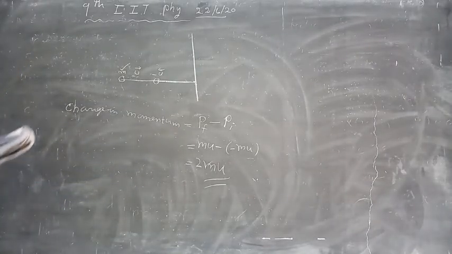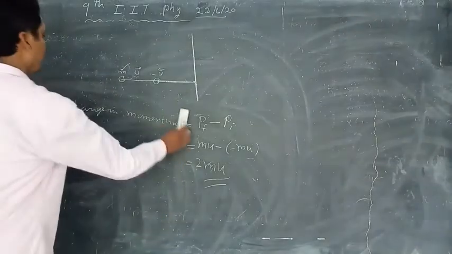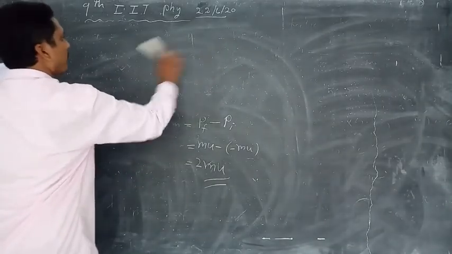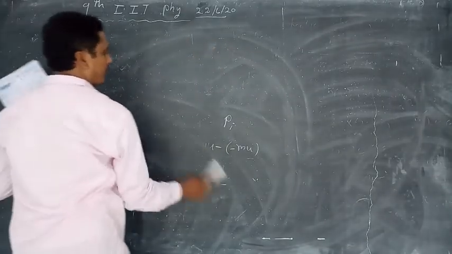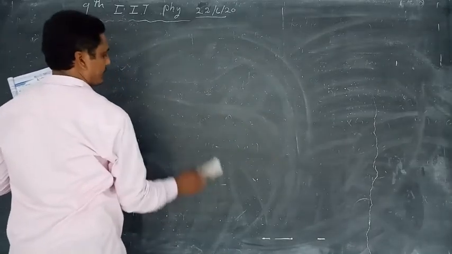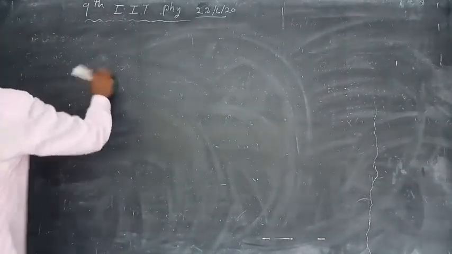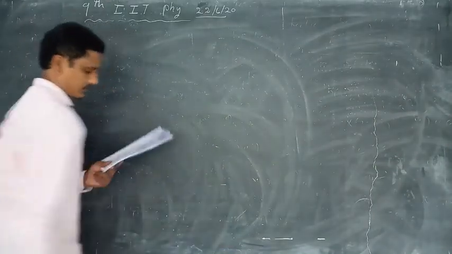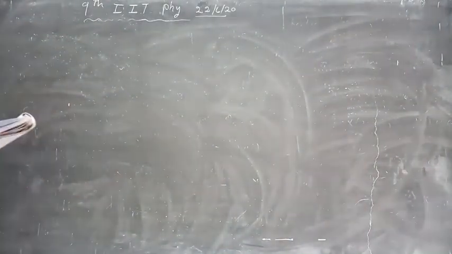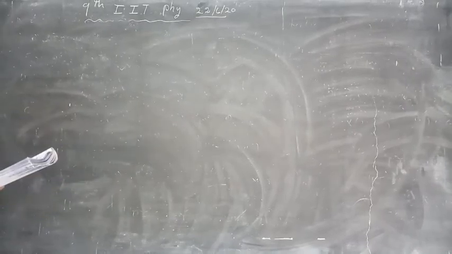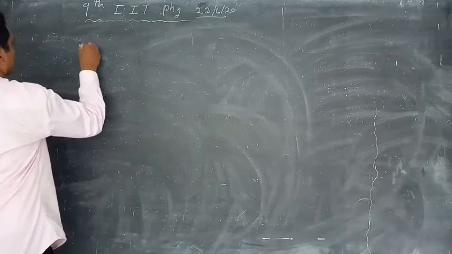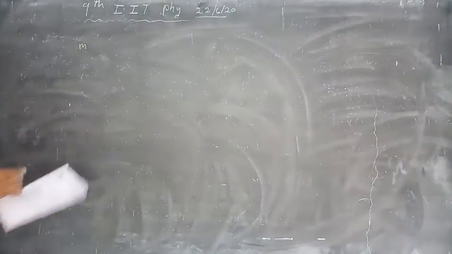The recoil velocity is always positive because velocity magnitude is a positive quantity.